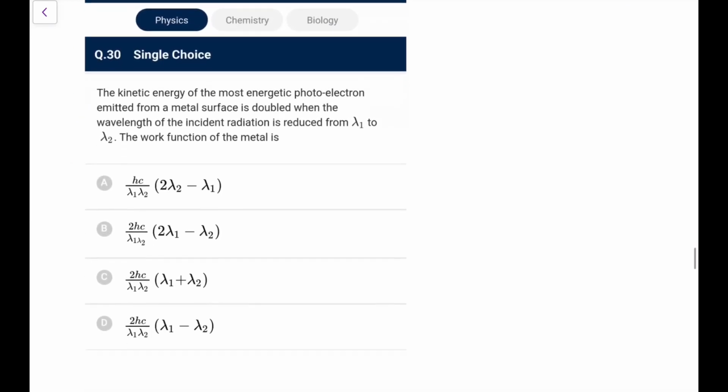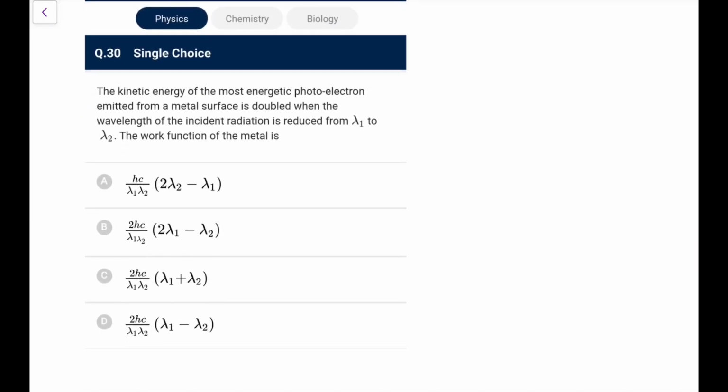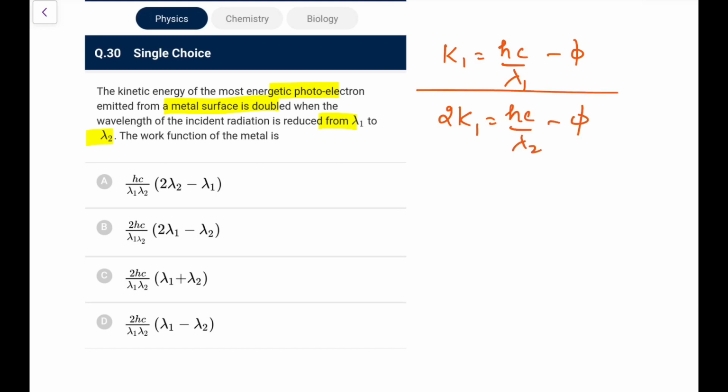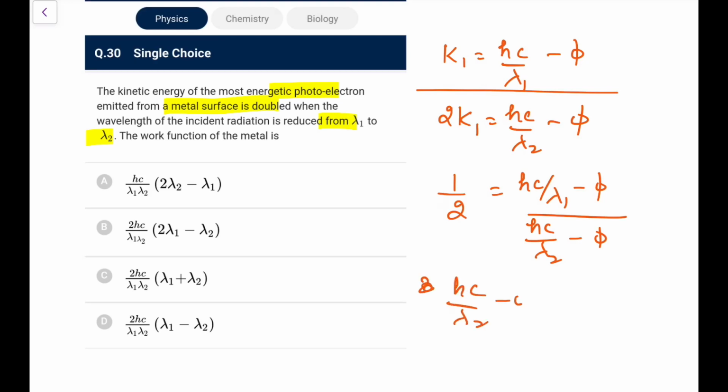Again this is a very common question generally given in the institute sheets. The kinetic energy of the most energetic photoelectron emitted from a metallic surface is doubled when the wavelength is reduced from lambda 1 to lambda 2. Okay, so the kinetic energy is doubled. In the first case K1 was equal to hc by lambda 1 minus phi. In the second it is doubled, that is 2K1 is hc by lambda 2 minus phi. So better take the ratio 1 by 2, that is hc by lambda 1 minus phi upon hc by lambda 2 minus phi. So hc by lambda 2 minus phi is 2hc by lambda 1 minus 2 phi.